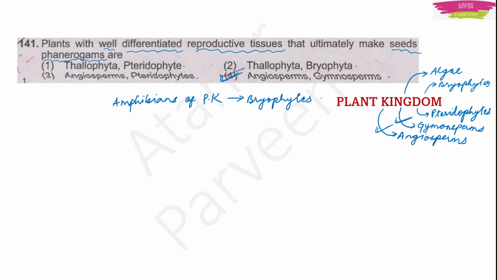This question can be asked. This is an important point. Remember this. Then the next question he can ask is about the vascular tissues. Vascular tissues means xylem, phloem. These vascular tissues first appeared in which plant group?